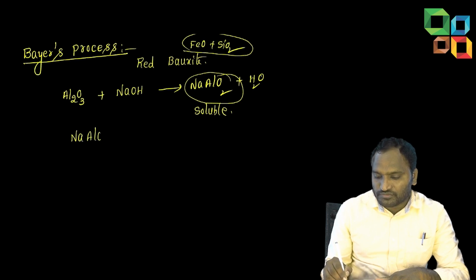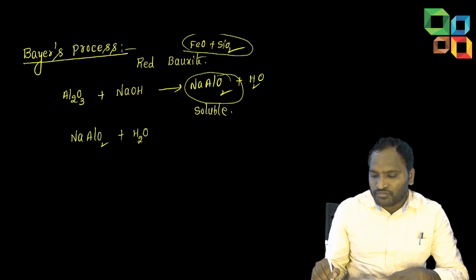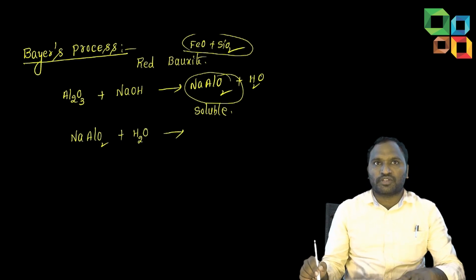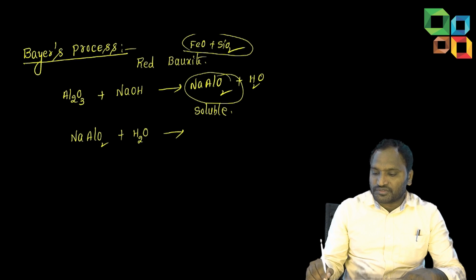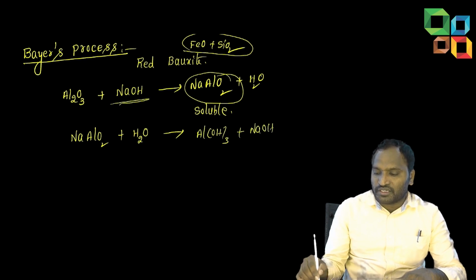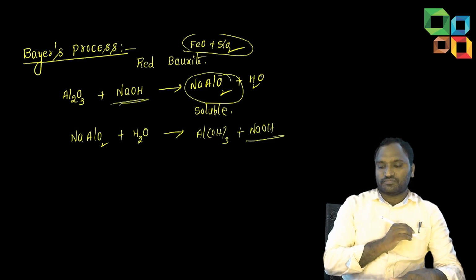NaAlO2 on hydrolysis: we want to remove sodium from this, right? So on hydrolysis, aluminium hydroxide will form and sodium hydroxide, which we used earlier, is separated here.